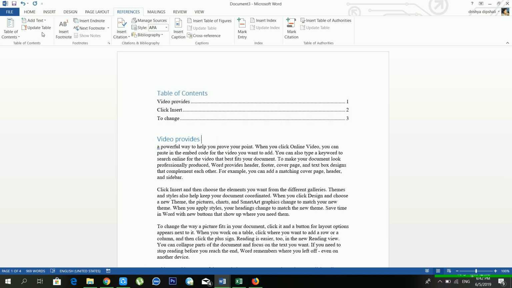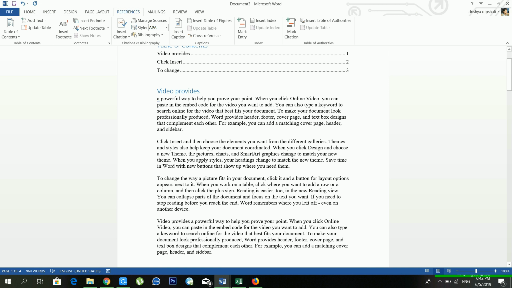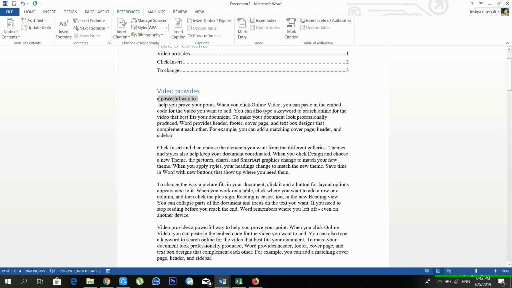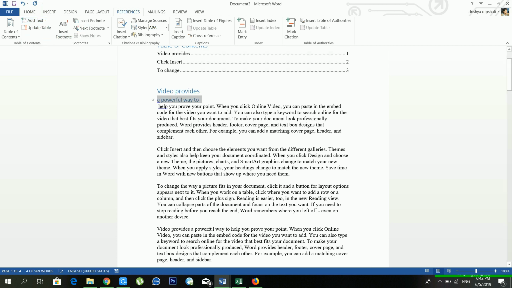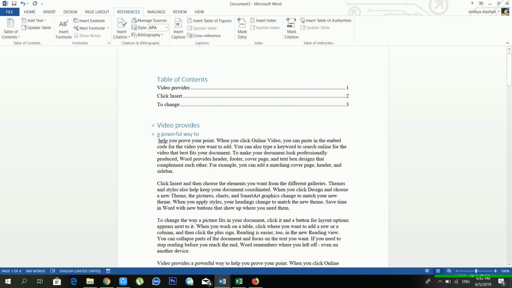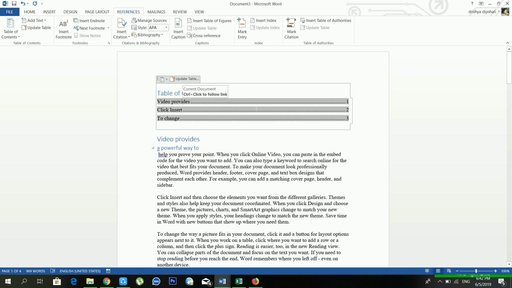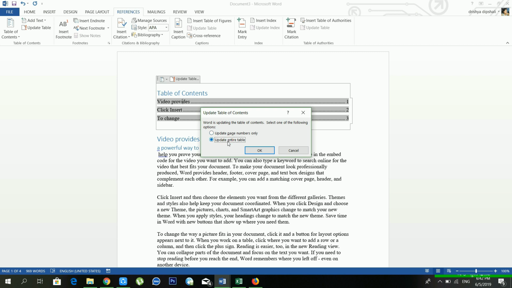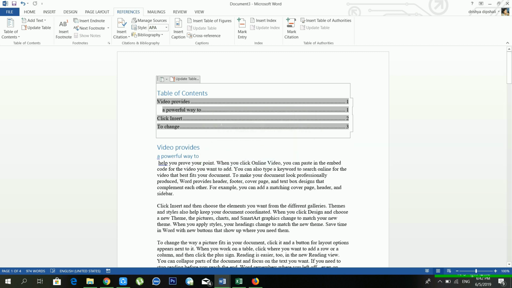Another option is Update Table. I'll make another subtopic. I'll go here, and from Add Text I'll make it Level 2. Now see, there is another subtopic available, but inside my table of contents my subtopic is not there, right? In that case I need to update the table. I go to Update Table, choose Update entire table, and click OK. Now see, my subtopic is also available inside my table of contents.